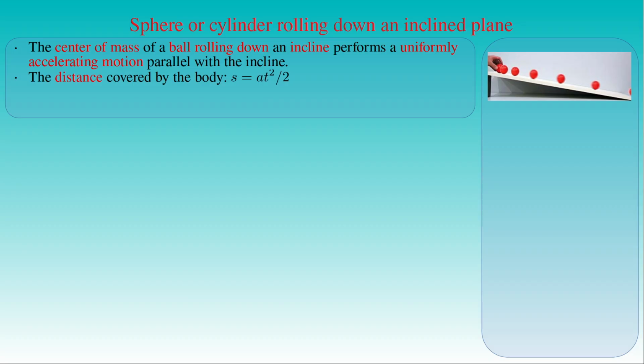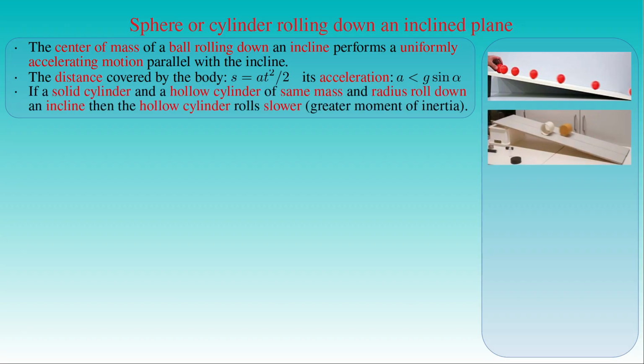However, the acceleration a of the ball is considerably less than the component of the acceleration of gravity tangent to the slope, given by the gravitational acceleration g times the sine of the inclination angle alpha. We can also perform another experiment where a solid wooden cylinder and a hollow metal cylinder of the same mass, radius and length are placed next to each other on the slope. Of the two cylinders released at the same time, the hollow cylinder rolls down the inclined plane slower than the solid cylinder, since its moment of inertia about the axis of symmetry is greater than that of the solid cylinder.